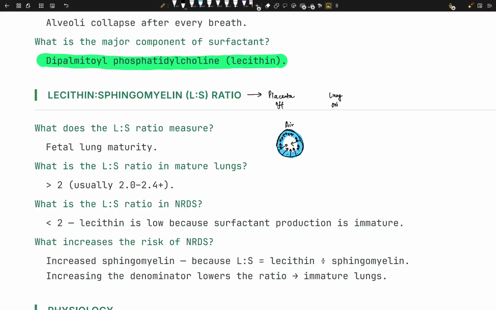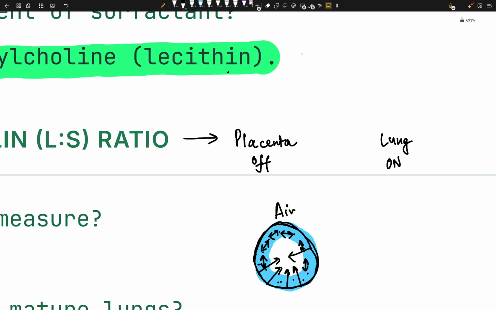So it is made up of lecithin, right? Now what is lecithin, by the way? Lecithin is just lipid, simply. It is a lipid, it's a phospholipid, and like 90% is lipid and maybe 10% is protein.